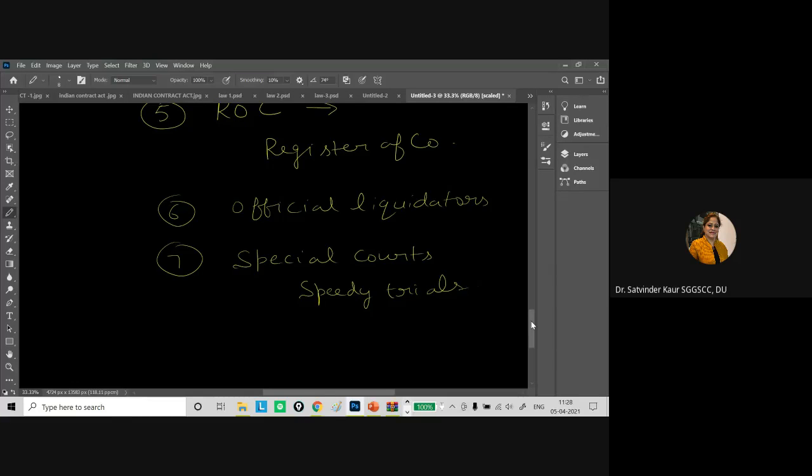Public financial institutions as defined in the Companies Act of 2013 would be considered a body corporate. Any nationalized bank would be considered a body corporate, and limited liability partnership firms registered under the LLP Act 2008 would be considered a body corporate. The only exclusion is cooperative societies or any other body which the central government announces with a notification in the official gazette. So I think this much is clear to all of you.